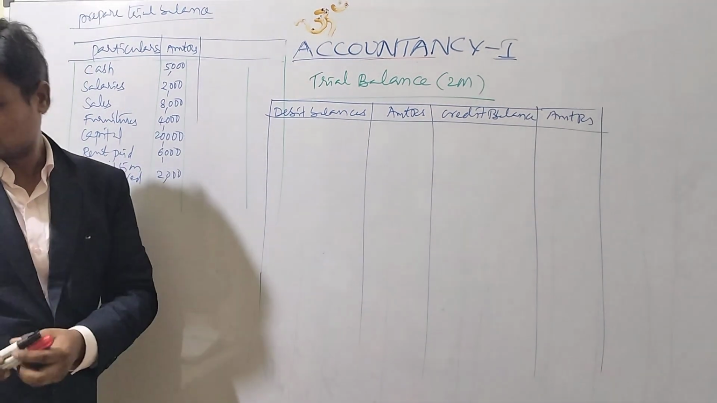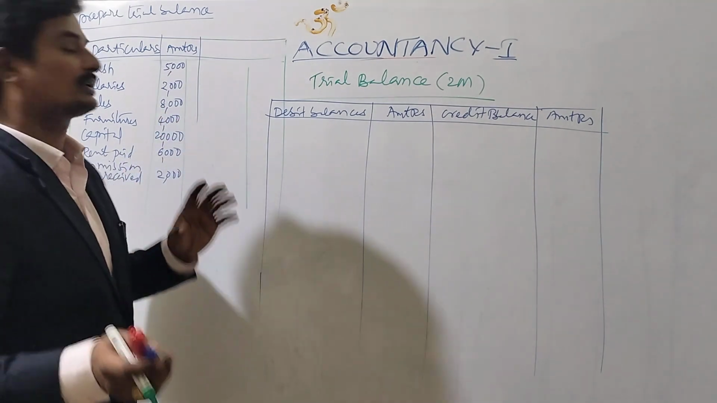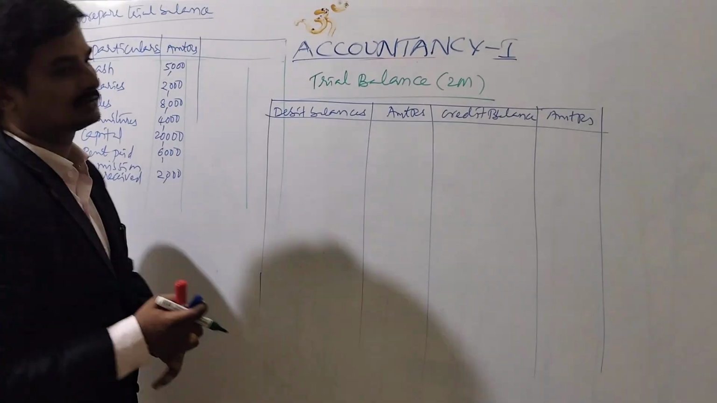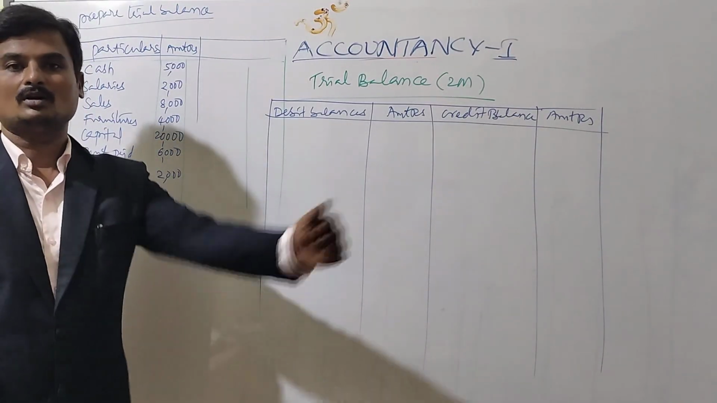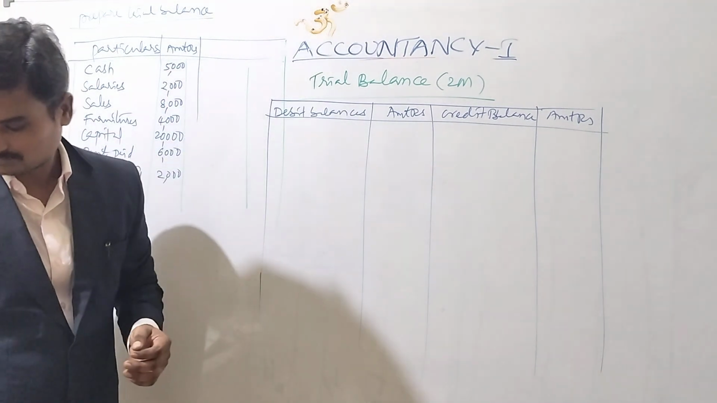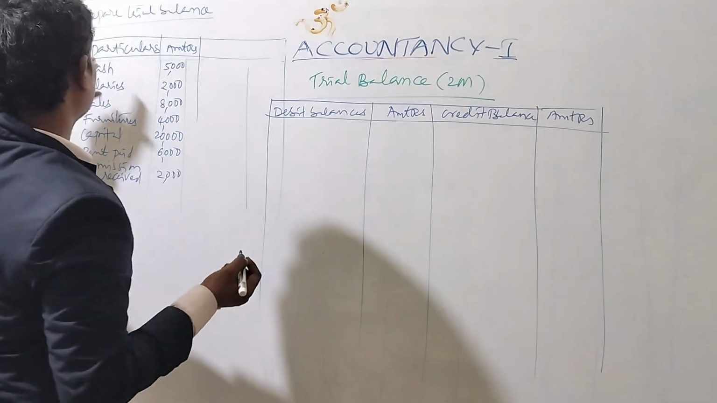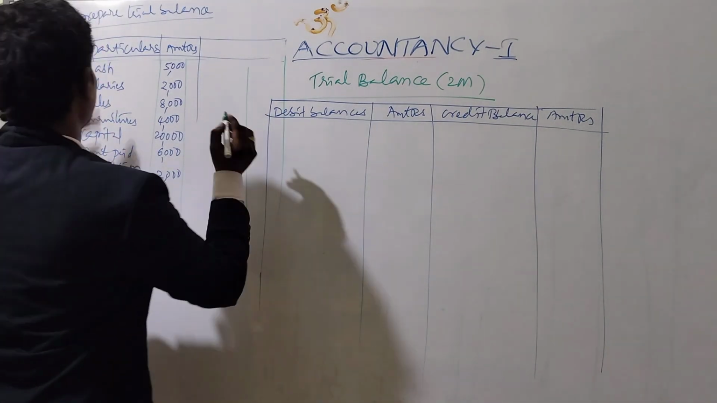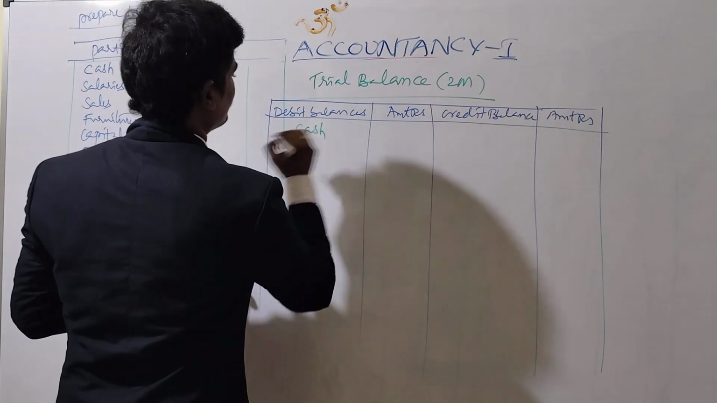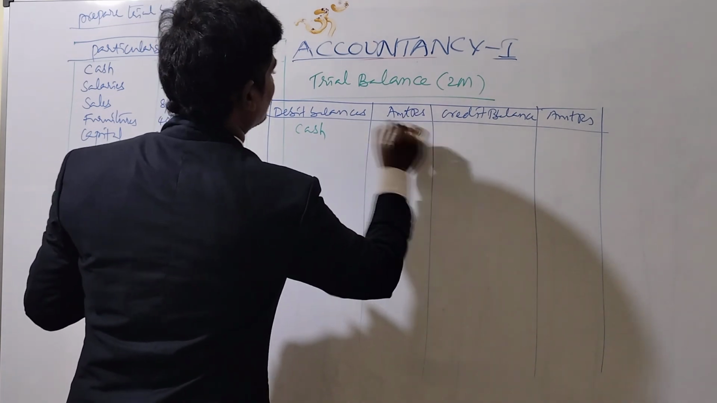Okay, so this pro forma will contain all types of transactions. Cash, salaries, sales, furniture, capital, rent paid, commission, means all types of accounts will be found here. Okay, right. So here we have to find out what is debited, what is credited. Here it is, cash is a real account, always shows a debit balance. That's why it should be recorded on the debit side of the pro forma or trial balance.